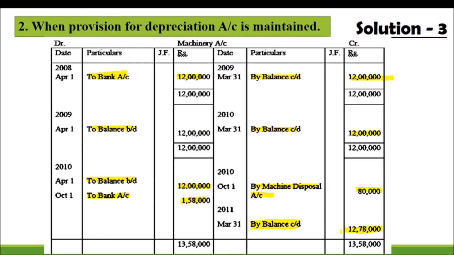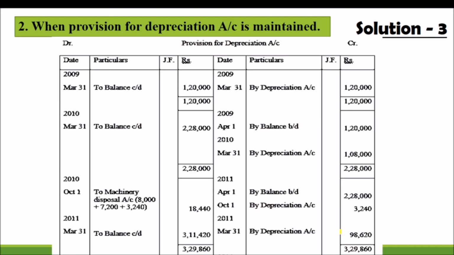12,78,000. Just look at this account. No amount of depreciation or provision for depreciation is there in this account when we open the provision for machinery depreciation account. I hope it is very clear. Now we are moving to the preparation of the provision for depreciation account.